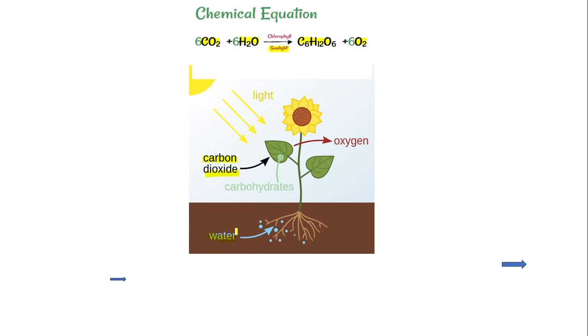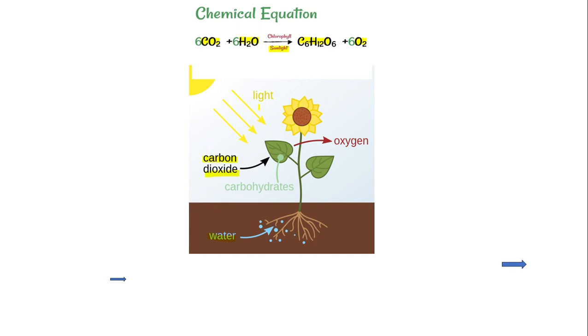And you know that water is given to the plants by ourselves, or it can also come in the form of rain, and the roots will take this water, and then the xylem will transfer this water from the roots towards the leaves, where photosynthesis will occur. So these are the main reactants, carbon dioxide and water.